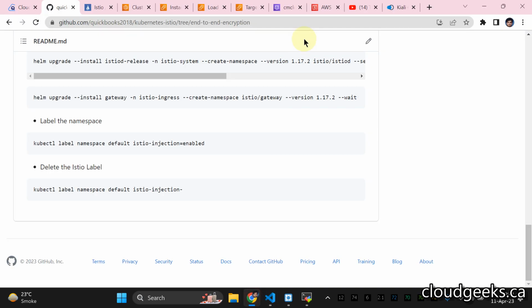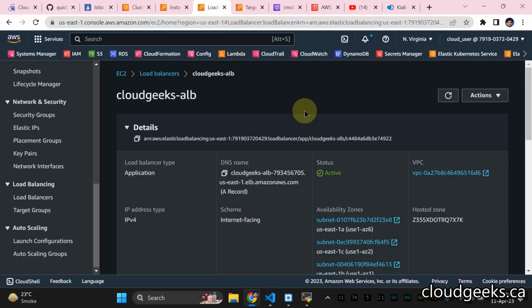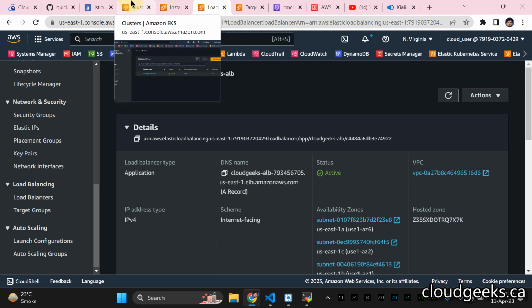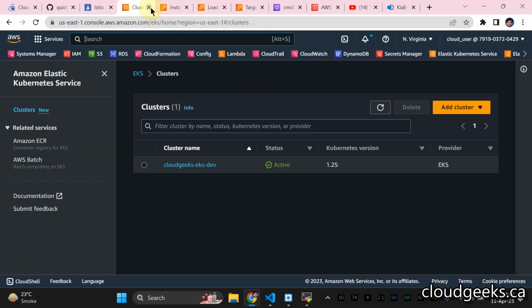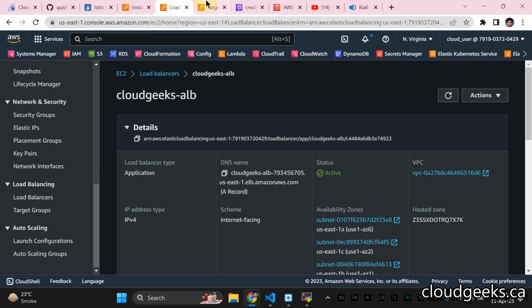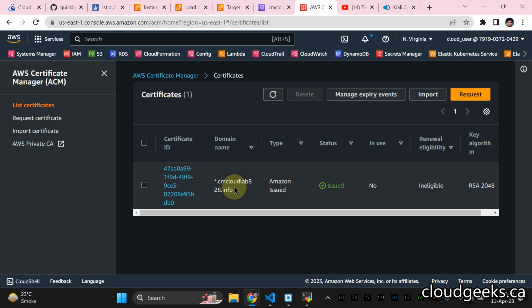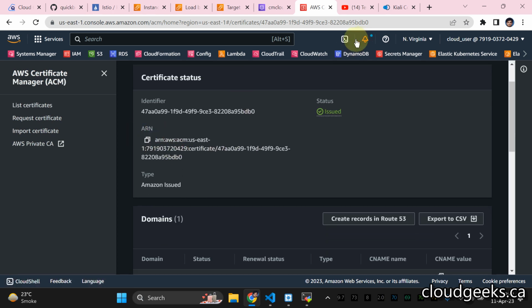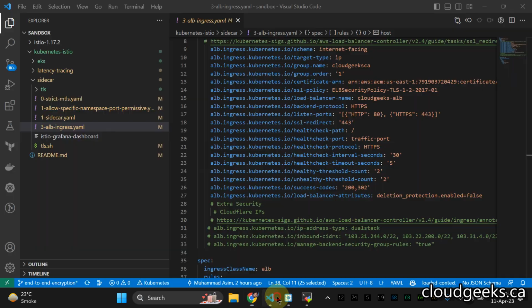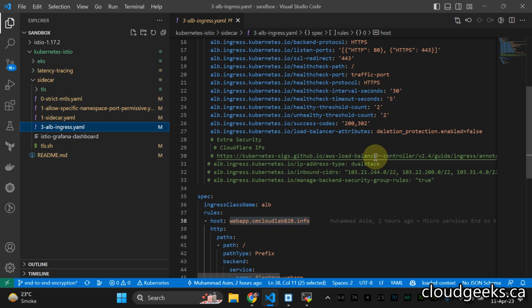But what I've done, if you navigate to this section, is I'm using the AWS cert. This is the cluster, let me close it. So what I've done is we will be using this certificate issued by AWS. If you navigate to this section, this is the ARN of that particular cert, and this is the ARN you have defined, right? And it is going to redirect traffic from HTTP to HTTPS, right? And this is an extra layer of security.